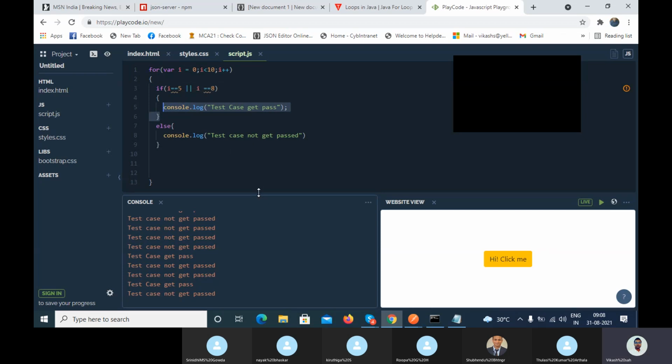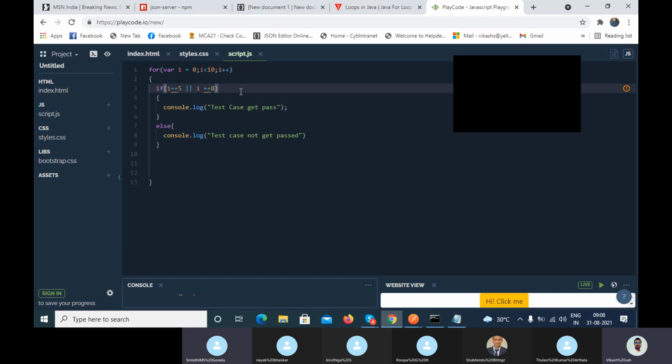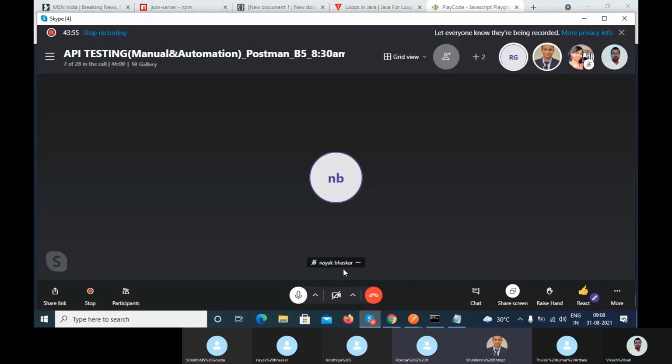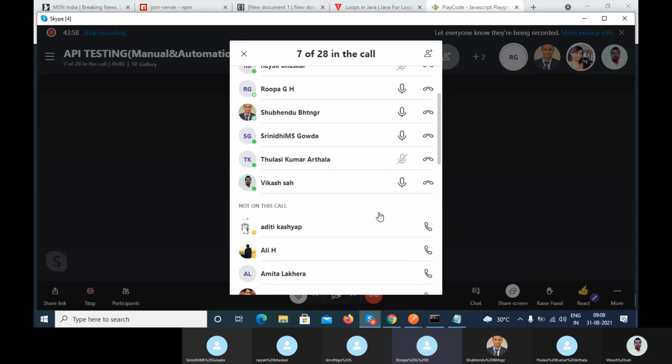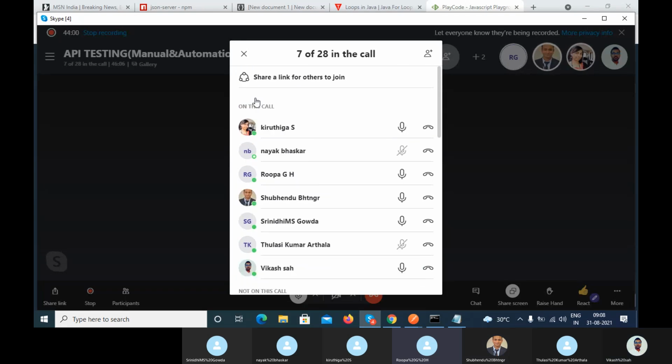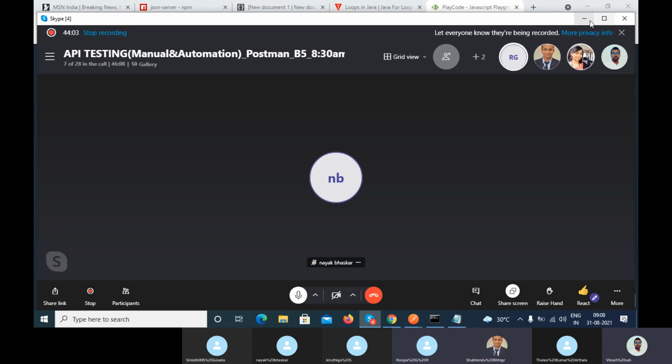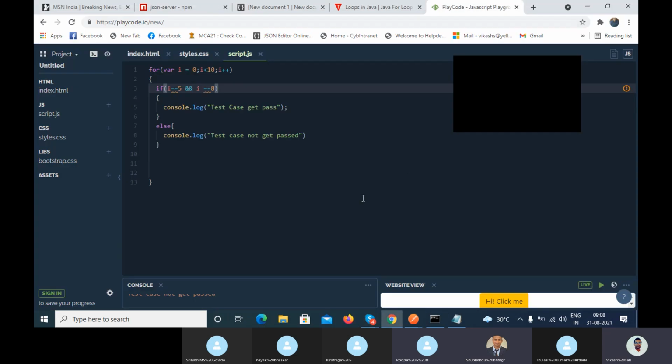Similarly, if I use an and statement here, tell me the output. I think none of the test cases will pass. Only the else condition will get executed. For all from 0 to 9, only the test case not get passed will print.